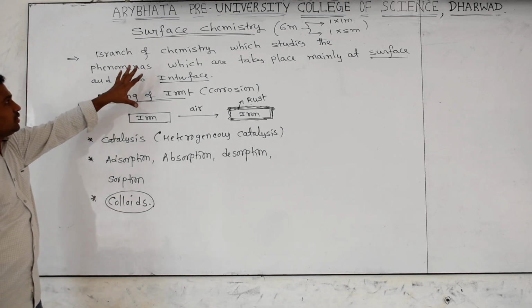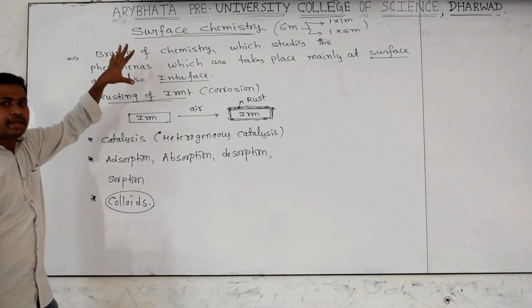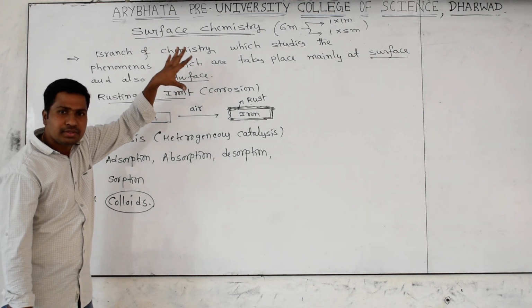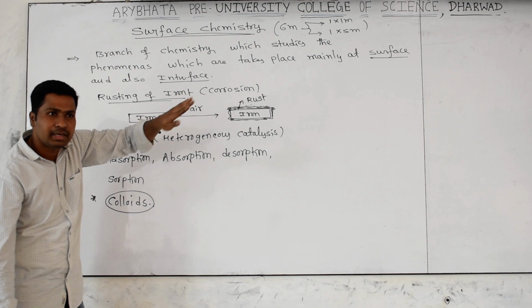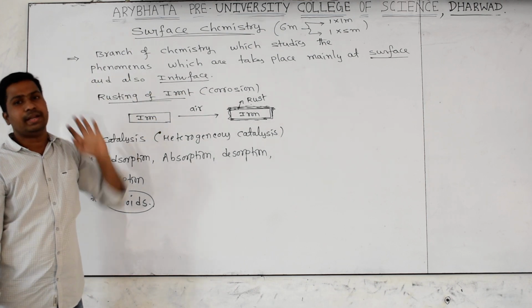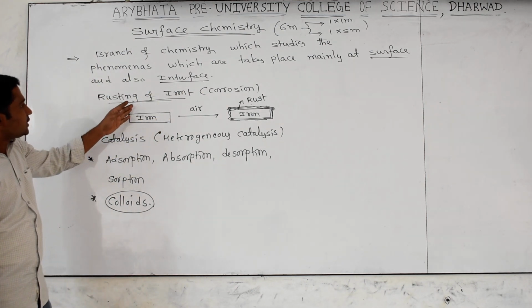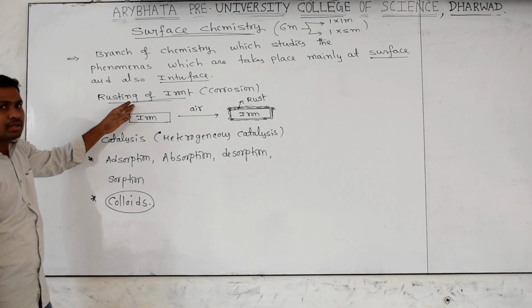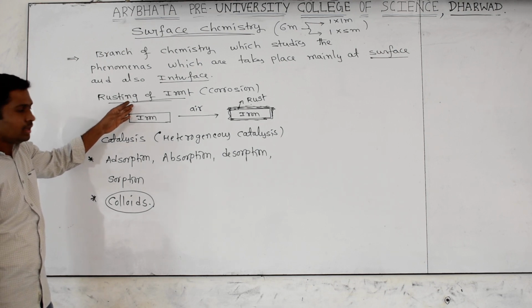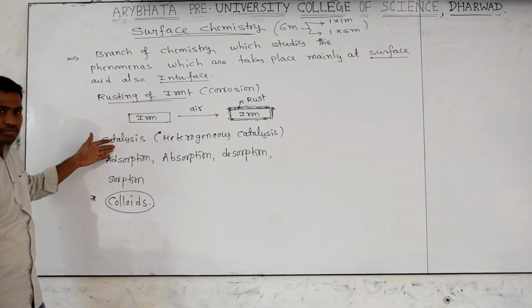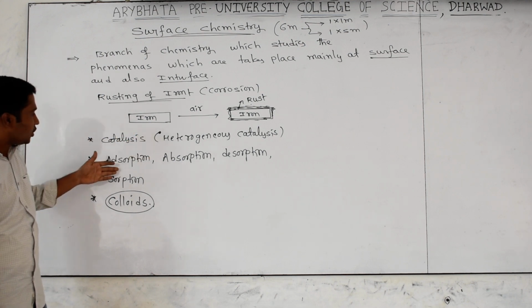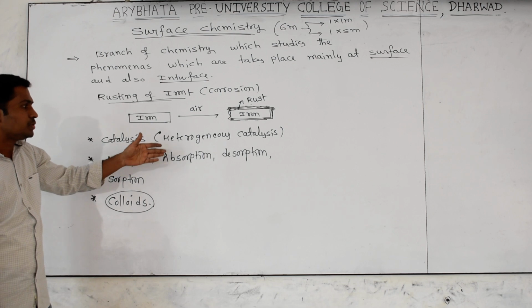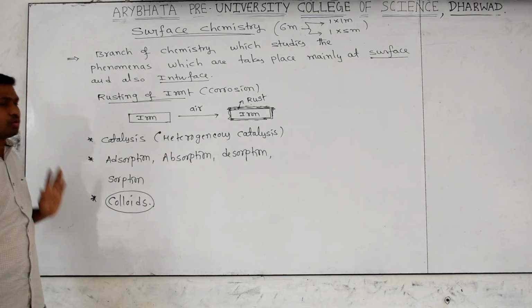So once again, surface chemistry is the branch of chemistry which studies the phenomena taking place mainly at the surface and also interface. The best example of a surface phenomenon is rusting of iron or corrosion. Other surface phenomena are catalysis, especially heterogeneous catalysis, and also adsorption, absorption, desorption, sorption and colloids.